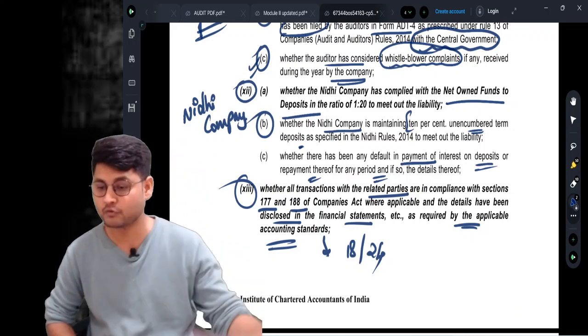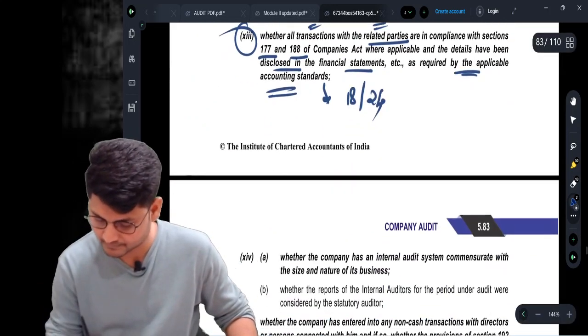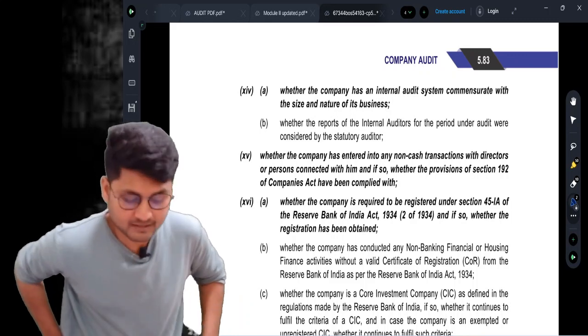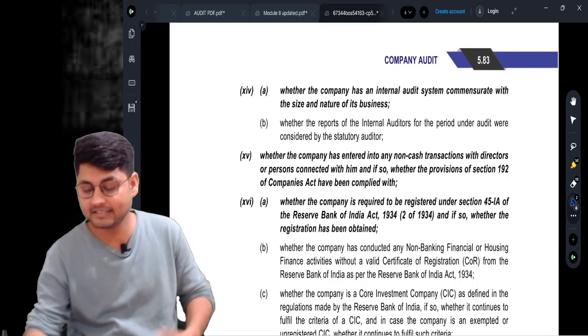Come to clause number 14. It is so simple that whenever there is a company, depending on the size and nature of its business, it may need an internal audit system.